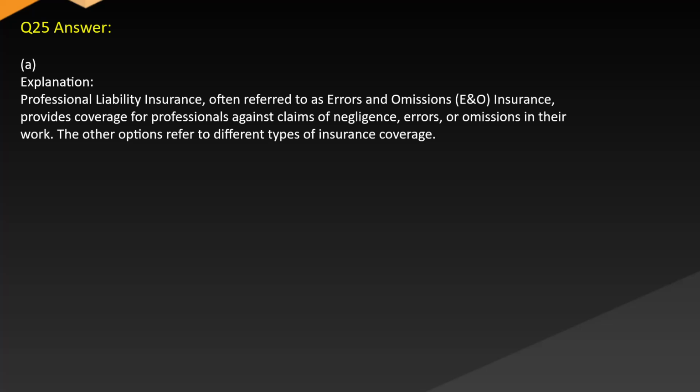Correct answer: A. Explanation. Professional liability insurance, often referred to as errors and omissions (E&O) insurance, provides coverage for professionals against claims of negligence, errors, or omissions in their work. The other options refer to different types of insurance coverage.